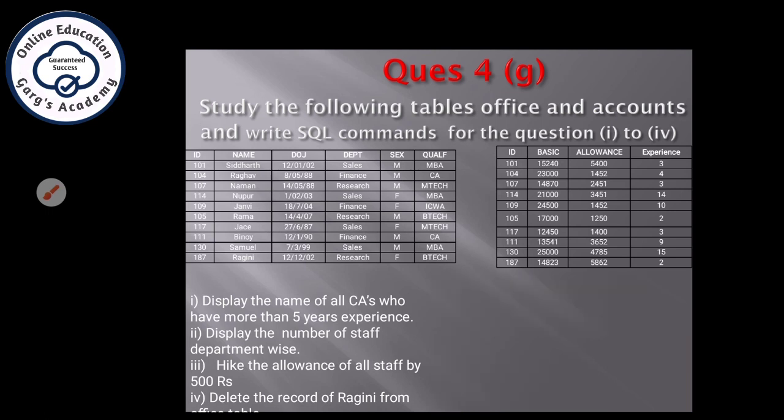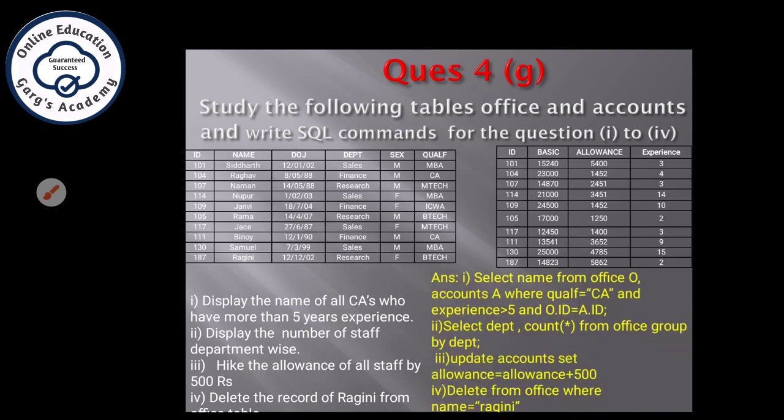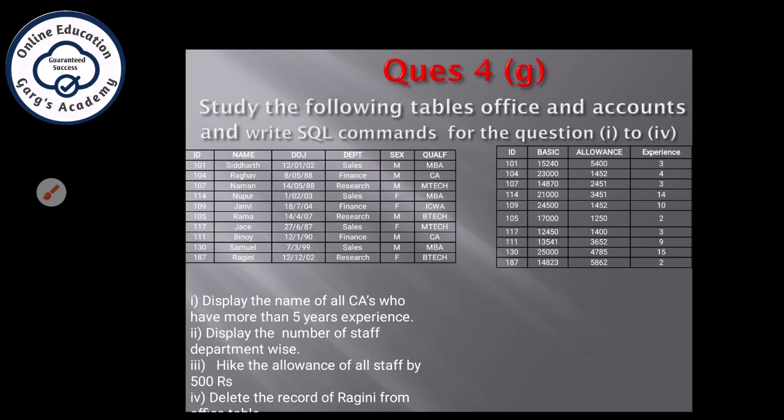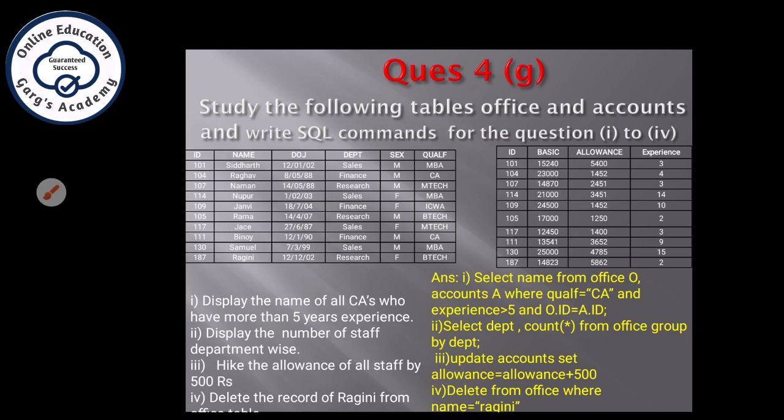Third question, hike the allowance of all staff by 500 rupees. How will you hike? Hike means increase, meaning you have to change the data, for which you will use the update command, and you will write update accounts set allowance equal to allowance plus 500. Next and the last question, delete the record of Ragini from the office table. So for deleting the records you will use the delete command, and you will write delete from office where name equal to Ragini.